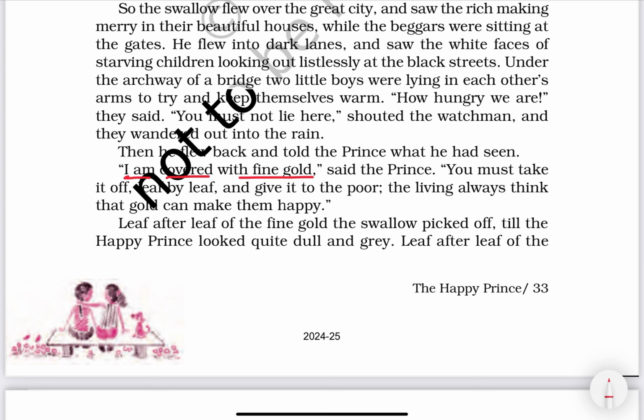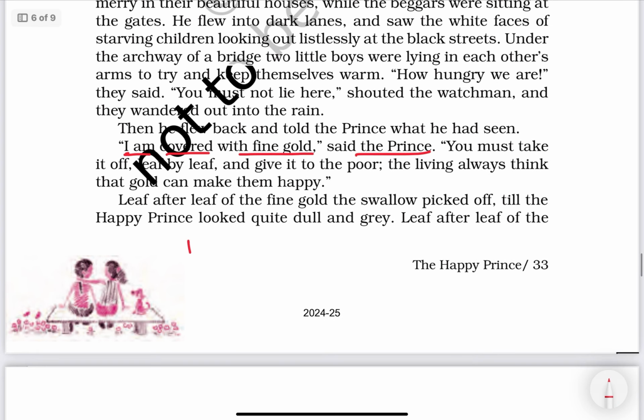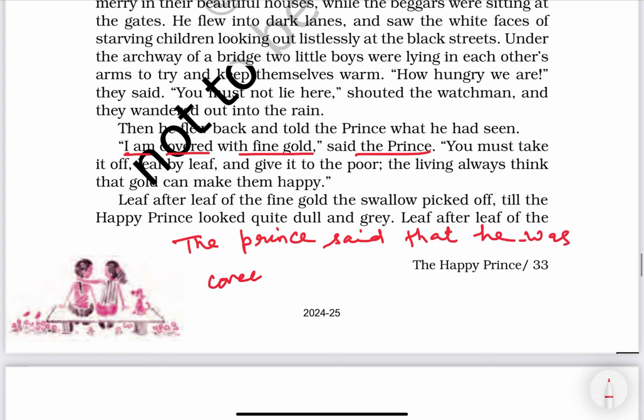I am covered with fine gold, said the prince. So the prince said that he was covered with fine gold.